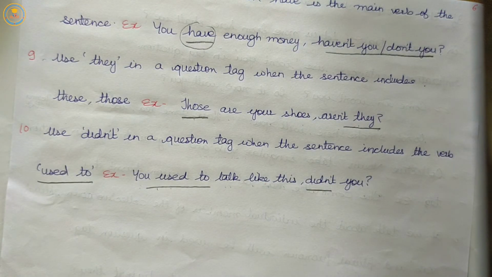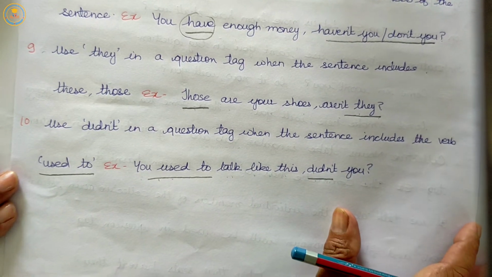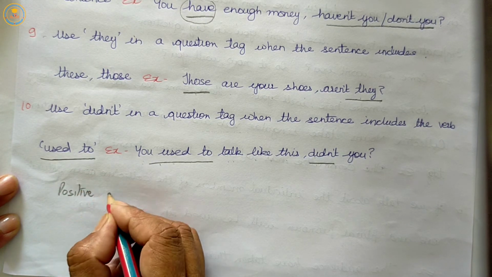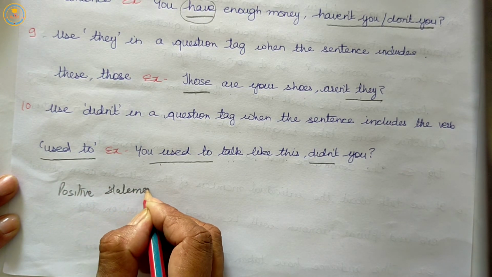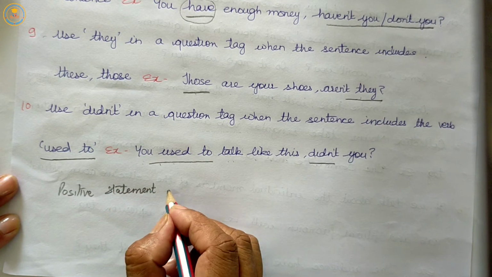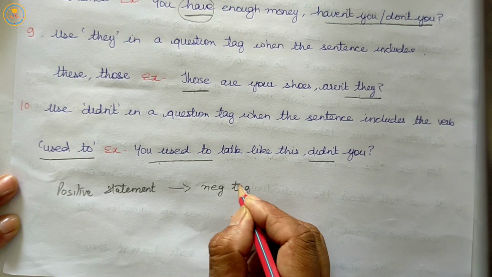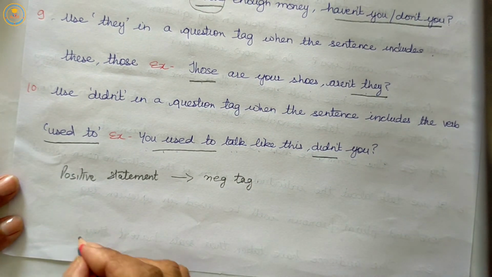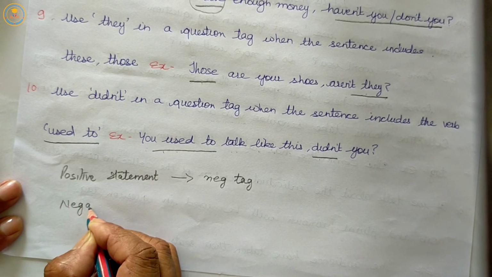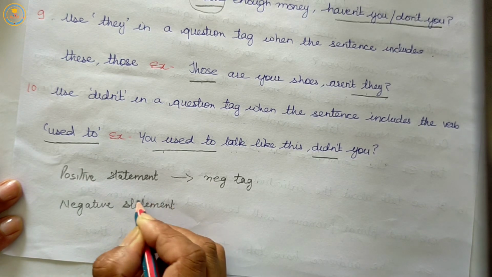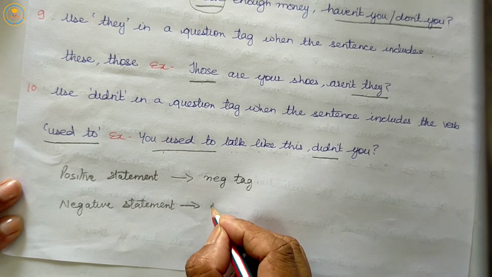So, let us make the structure here. A positive statement means a negative tag, and a negative statement means the question tag will be positive.